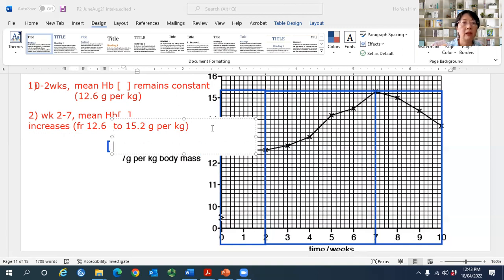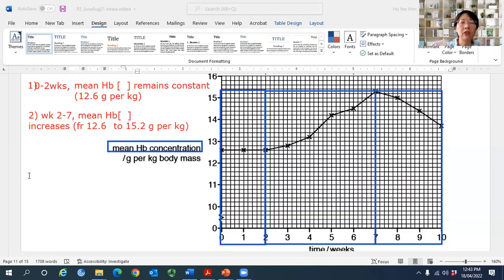Isn't that easy? But a lot of students don't want to quote the figures. They just say increase and then decrease. How to give marks? Everything also increase or decrease, and then decrease or increase, and then constant. Where? Exactly where? Number 3, you describe systematically, you get all the marks. You know why we go round and round? I don't know what you write. I have to read until my eyes burst out already.